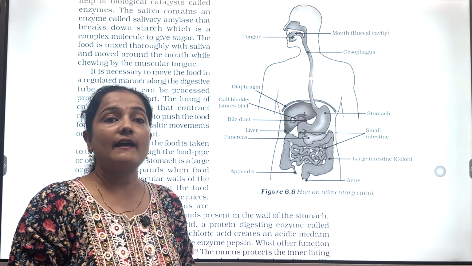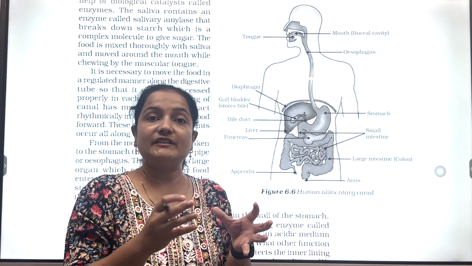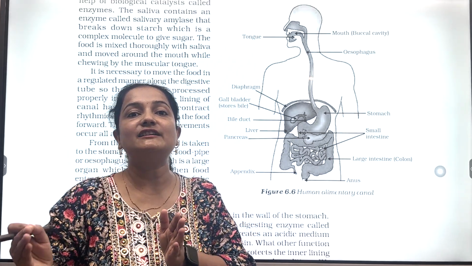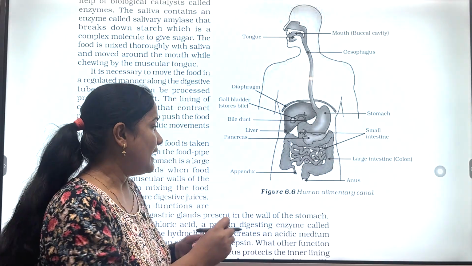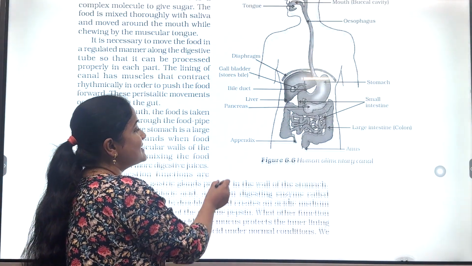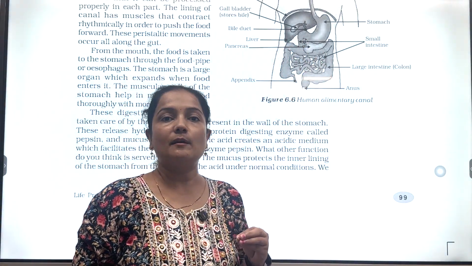Hydrochloric acid also helps to convert the inactive pepsinogen into the active form, pepsin. And mucus helps to protect the soft inner lining of our stomach.